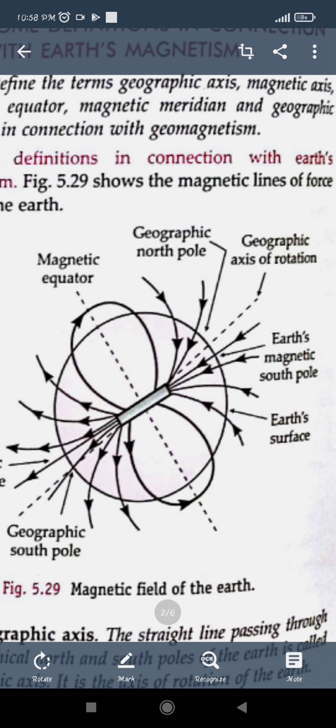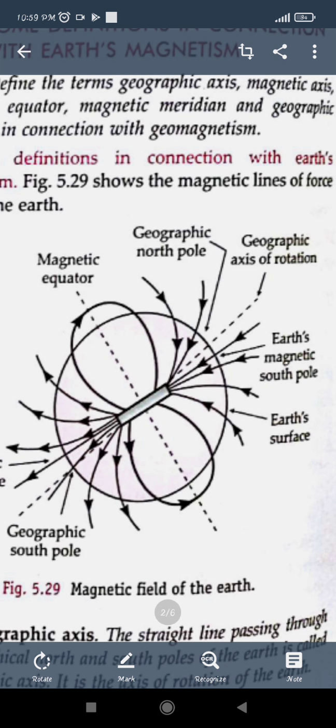Similarly, the earth has a hot fluid part at the inner core, so we assume a small bar magnet is present, due to which the magnetic field lines flow, as shown in the diagram.